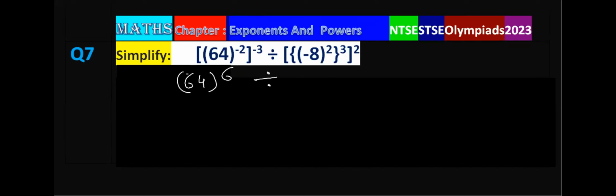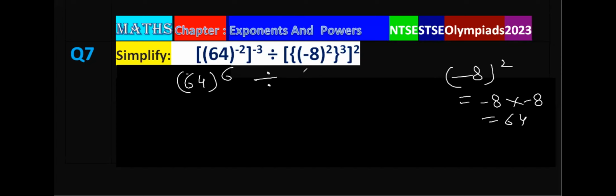Divided by minus 8 power 2. Here we can write minus 8 power 2, that is minus 8 into minus 8, that is 64. So we can write 64 multiplied by, now the powers are, we already have taken minus 8 power 2, that is 64.